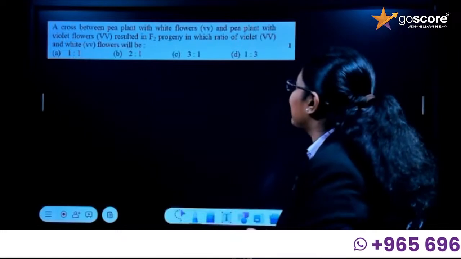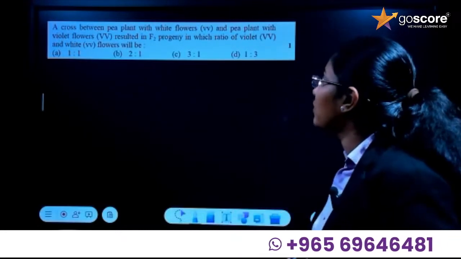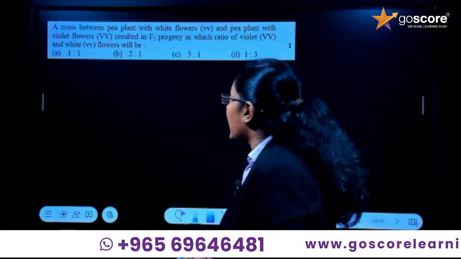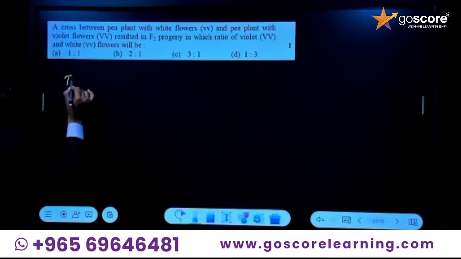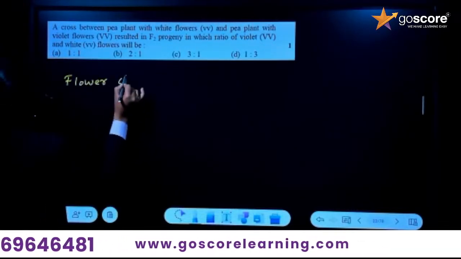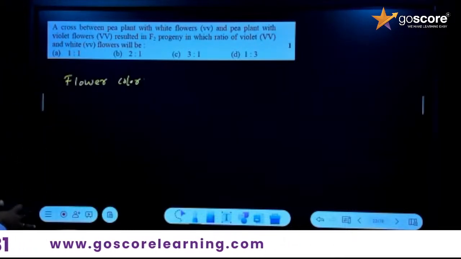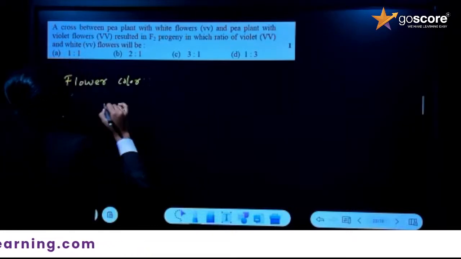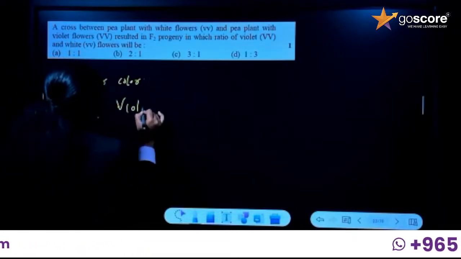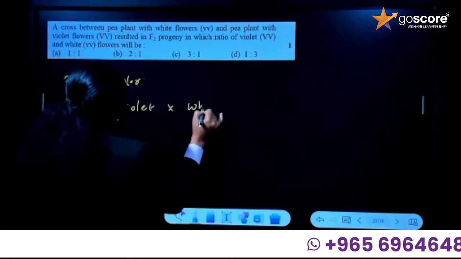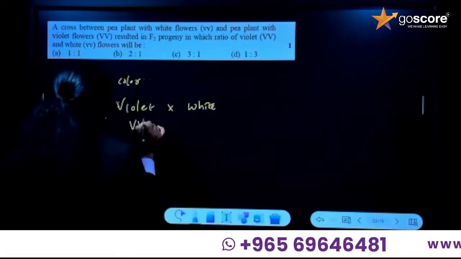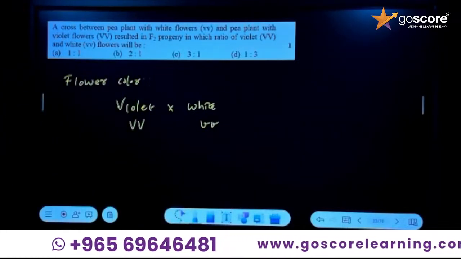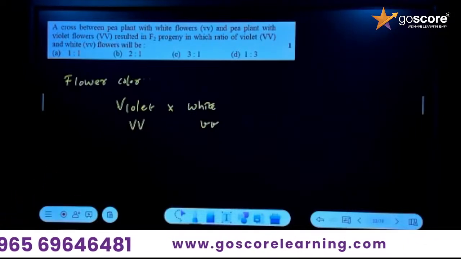So here, what is the character taken? It is a pea plant with white flowers and a pea plant with violet flowers. That means flower color. So flower color is the character. We have two traits: violet and white, where violet is capital V and white is small v. So that is the parent, the details given in the question.